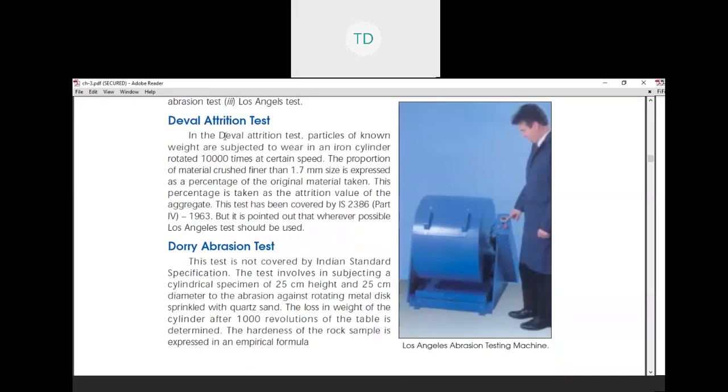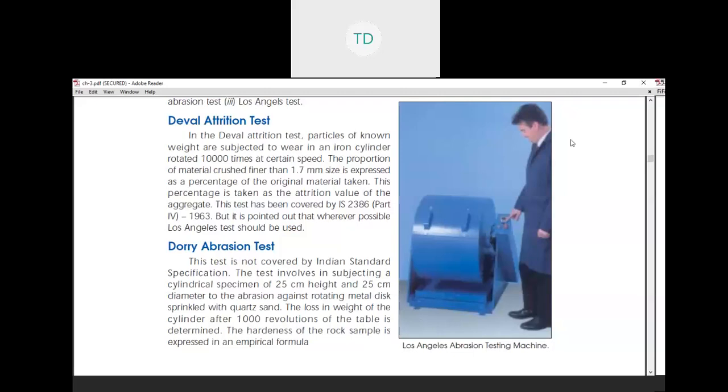Let us start with the Deval attrition test. In the Deval attrition test, particles of known weight are subjected to wear in an iron cylinder rotated 10,000 times at a certain speed.